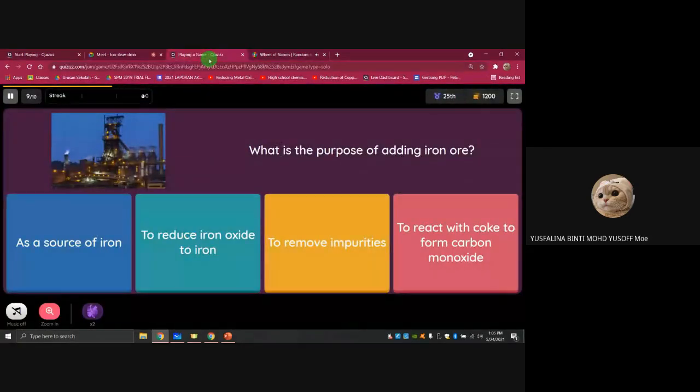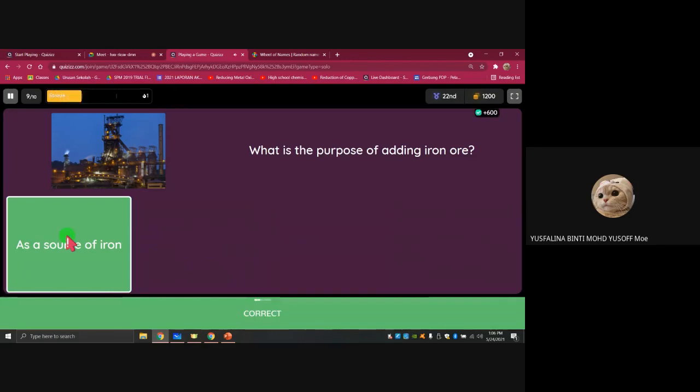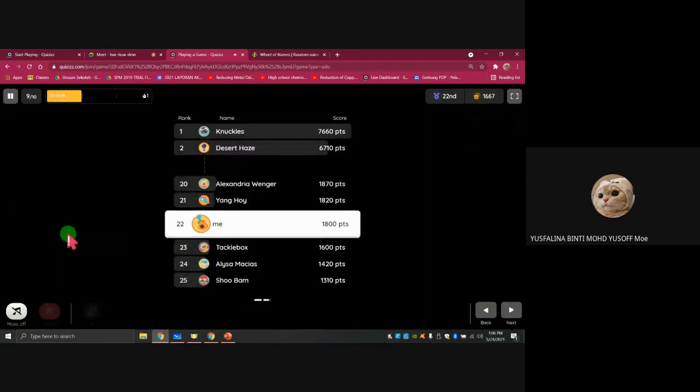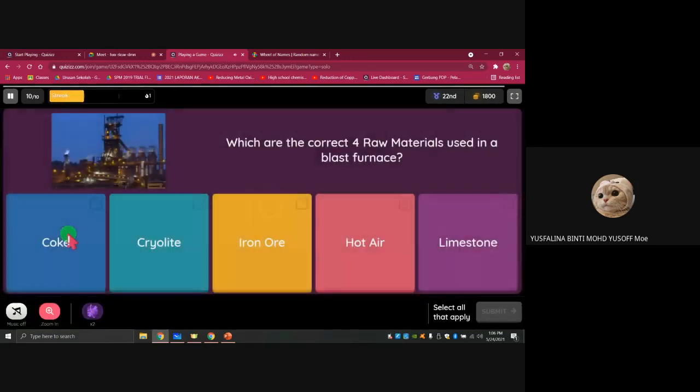What is the purpose of adding the iron ore? Iron ore is the iron oxide. What's the purpose of adding the iron oxide inside the mixture? A. Okay, as a source of iron, correct. So if you want to have the iron, you have to add the iron oxide. Okay, so the next one, the last one.